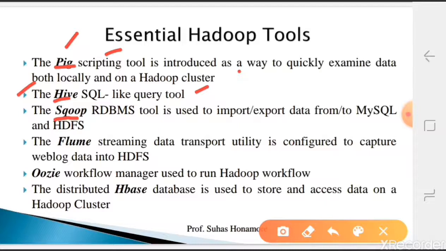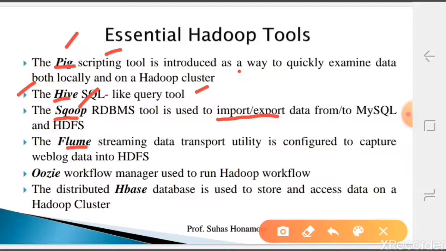That is an import from the RDBMS into HDFS, or an export from HDFS into the RDBMS. That combination is provided by this tool, which is nothing but import and export of already existing data, or whatever data we created.